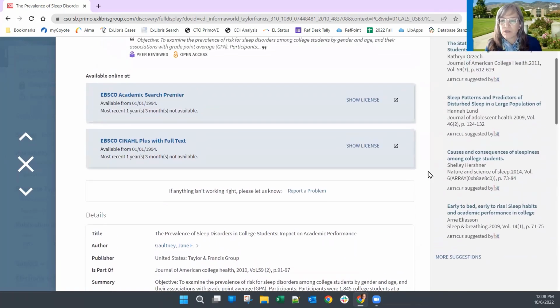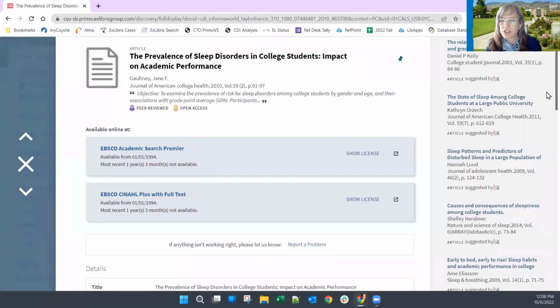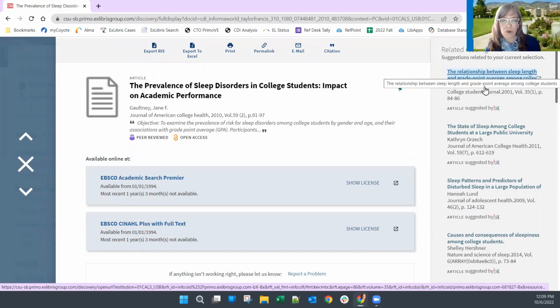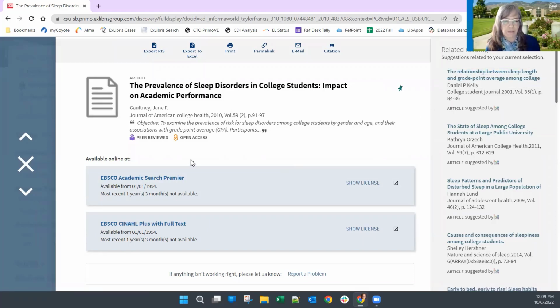Some other things over here on this side of the page, OneSearch has tried to suggest some things that are related to this article I'm looking at. So just like the thing in Amazon where it tries to say, people who bought this thing, they also bought these other things. Well, people who clicked on this article, they also clicked on these articles. So hopefully they are related to the same topic. And actually, I'm seeing some really interesting titles among those. There could be like here, that one looks pretty interesting. So I might want to go investigate some more of those, right? It's another way for me to find material.